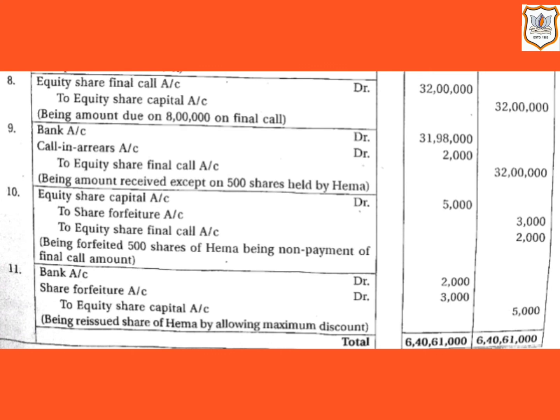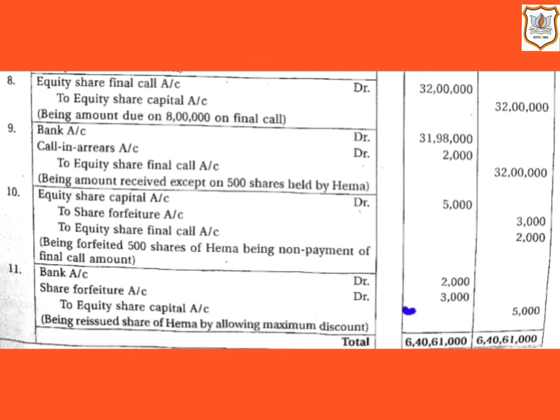That means here you can see that Hema has paid rupees 6 per share on face value of rupees 10 per share and has not paid rupees 4 per share. If her shares are forfeited and reissued as it is given in the question, so maximum discount up to rupees 6 per share can be given on reissue thereof. So here share forfeiture account will be debited by rupees 3,000, that is 500 multiplied by rupees 6.